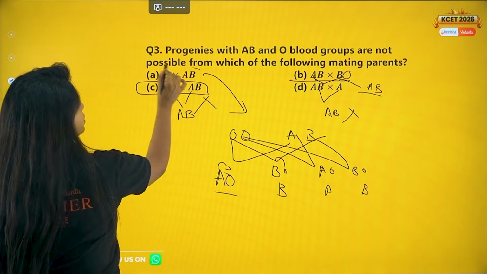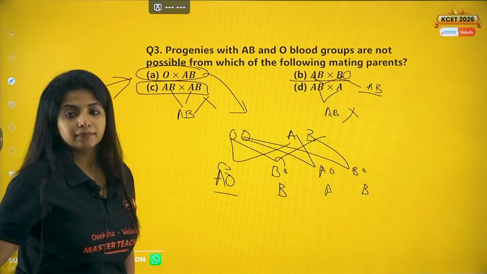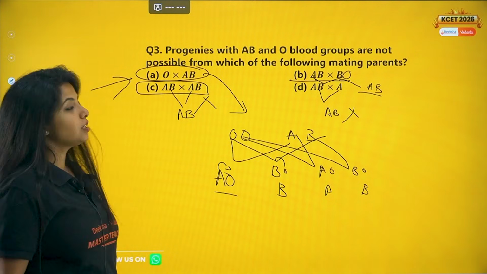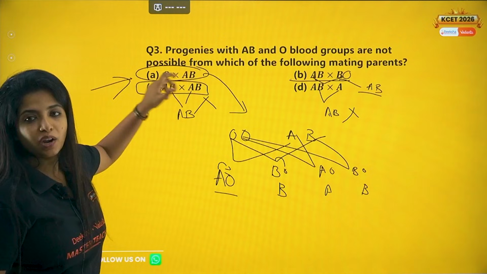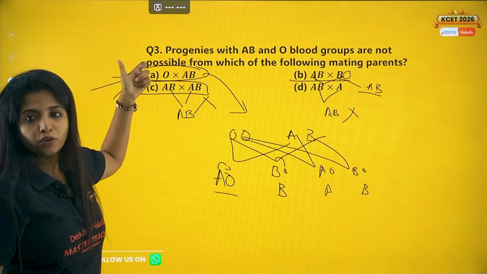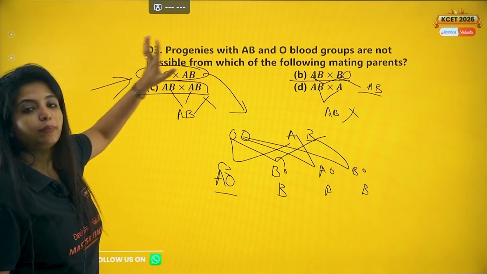So your answer for this particular question would be what? A. Okay, your answer for this question would be A, because you are being asked which mating parents will not give you A, B and O.